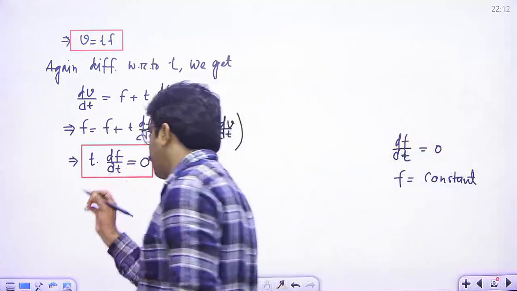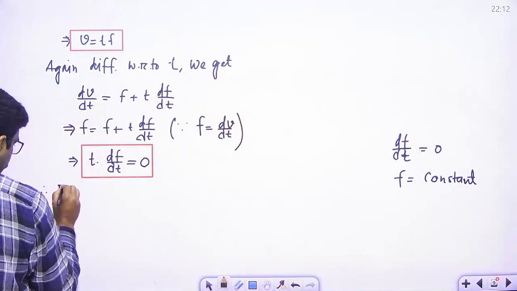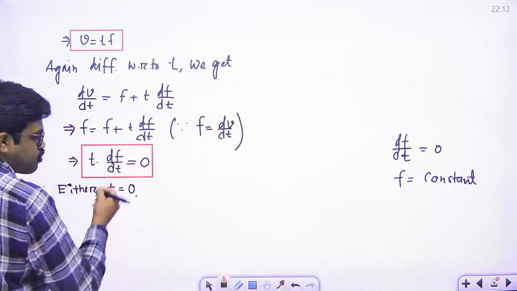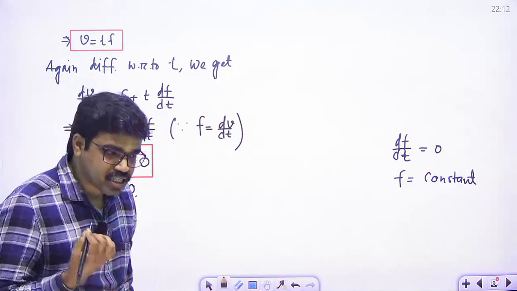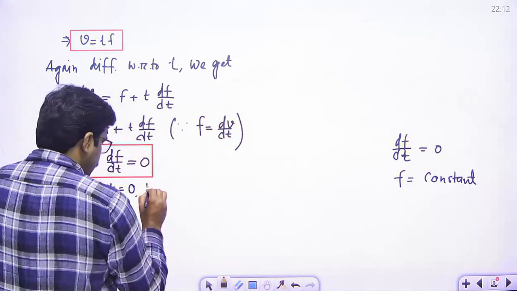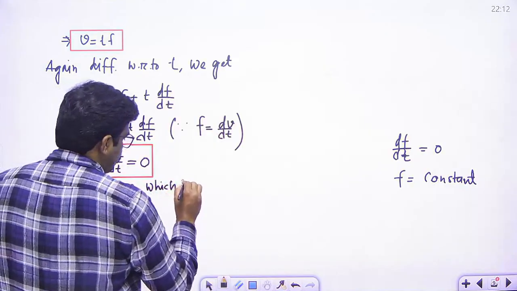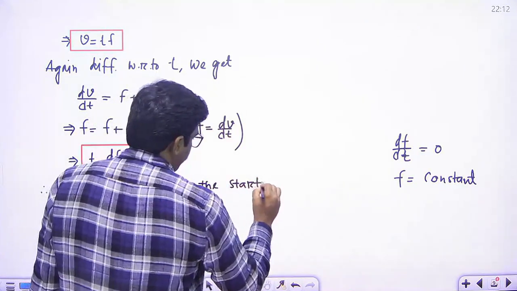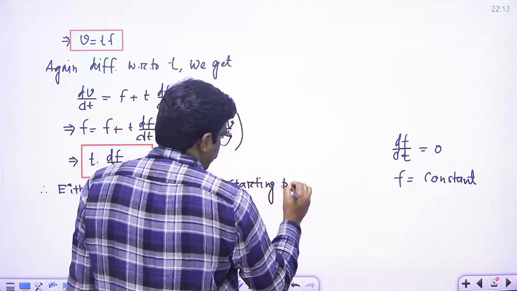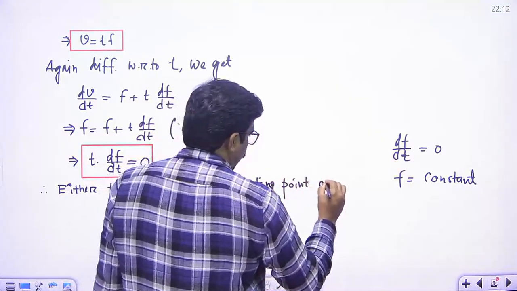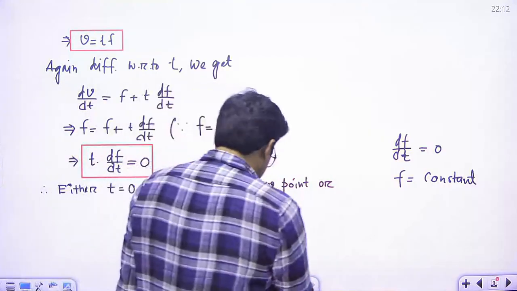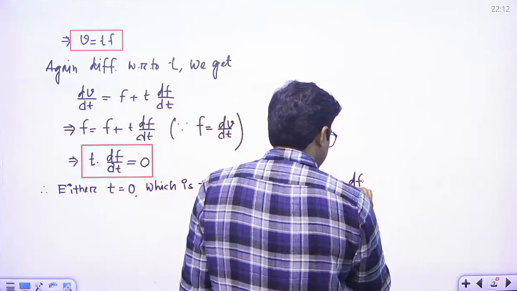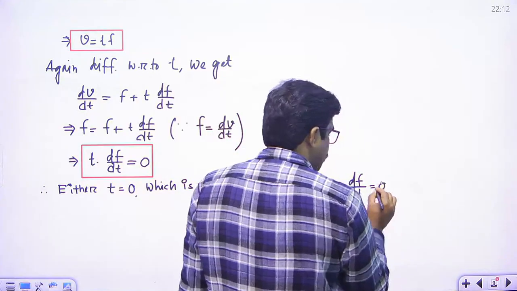So therefore either t is equal to 0, which is the starting point, or df/dt is equal to 0.